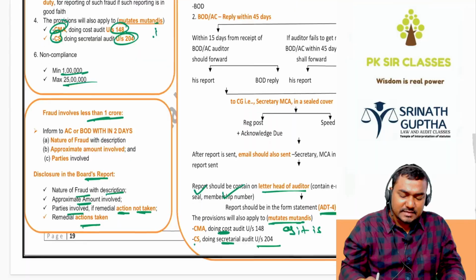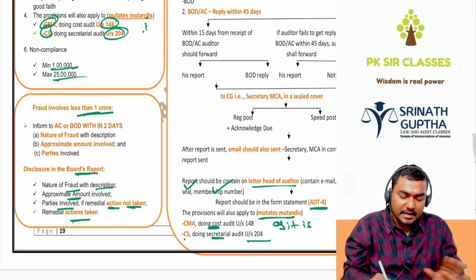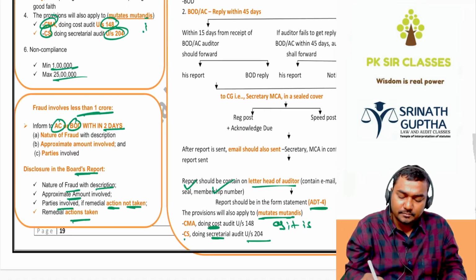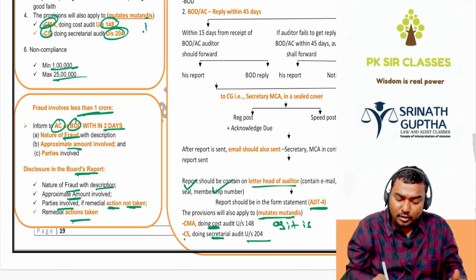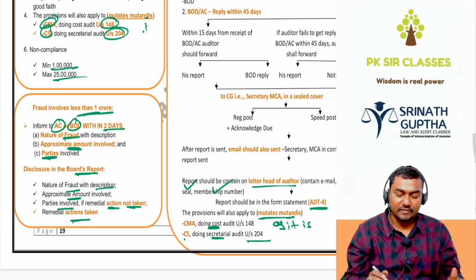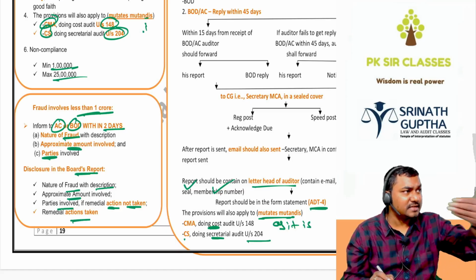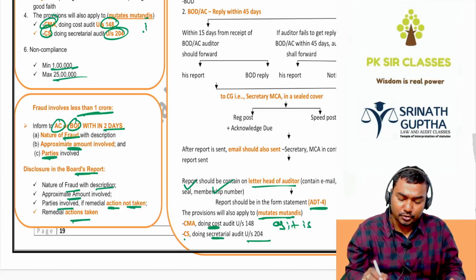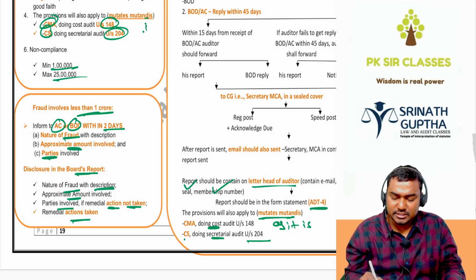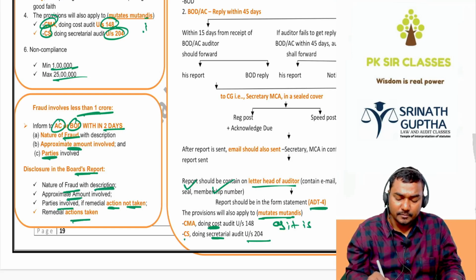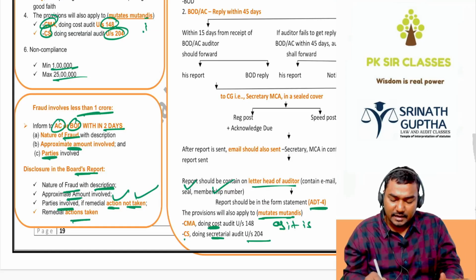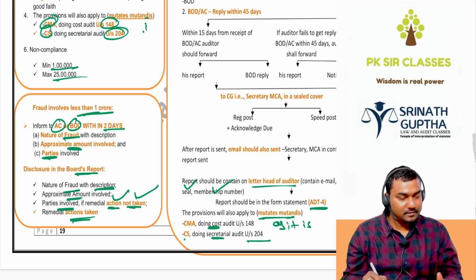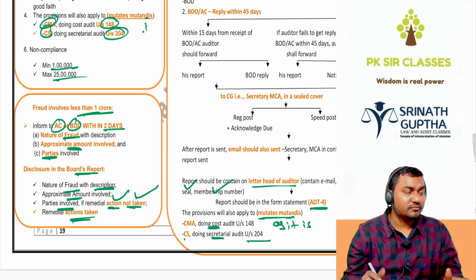If the fraud amount is less than 1 crore, the auditor has to inform the audit committee or BOD within 2 days about the nature of the fraud, approximate amount involved, and parties involved. And BOD has to disclose the same in the board's report: the nature of the fraud along with the description, approximate amount involved, parties involved, action taken, not taken, why not taken, and which action we have taken on those fraudulent people.